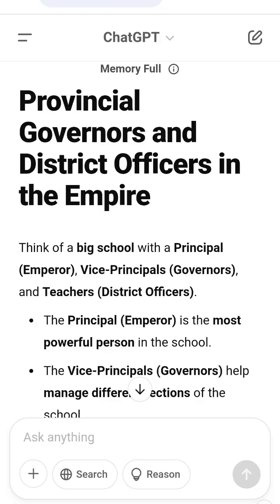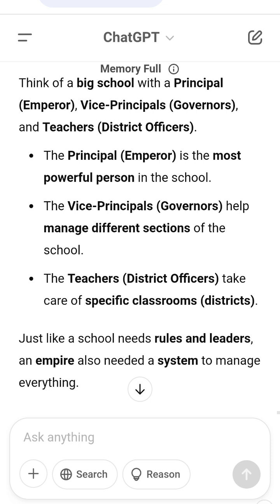Example, imagine the principal, the emperor, directly picks a class teacher himself. The teacher does not report to the vice principal, the governor, but directly to the principal. Second way, appointment by the governor, but approved by the emperor. The Damodarpur plates say that district officers were appointed by the governor, the Uparika. However, the emperor had to approve the choice before the appointment was final. Example, imagine the vice principal chooses a class teacher, but the principal, the emperor, must approve the decision before it is final.